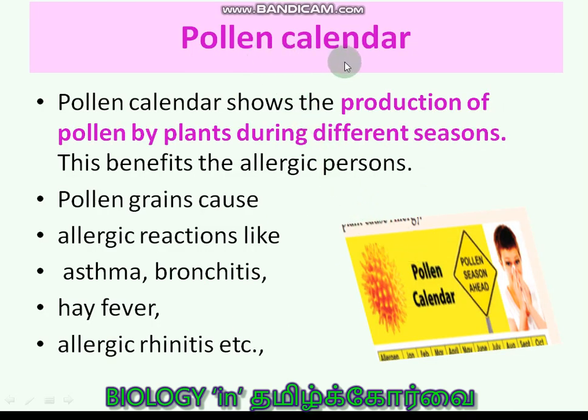Pollen calendar. What is this pollen calendar all about? The production of pollen by plants during different seasons is shown by this pollen calendar. Which plant produces pollen grain, from which month to which month, we are able to identify. So that is the use of the pollen calendar. Why? Pollen grains cause allergic reactions like asthma, bronchitis, hay fever, allergic rhinitis.